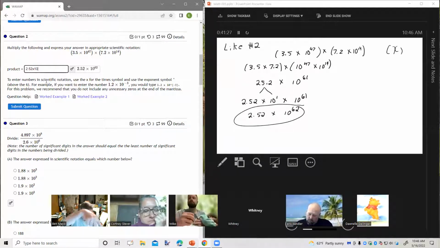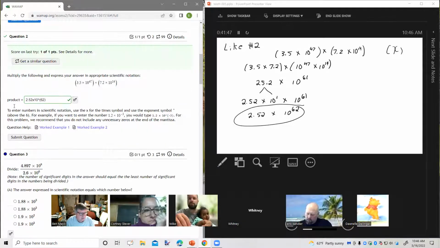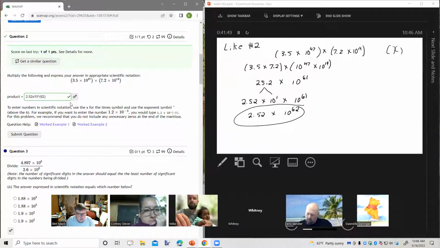And then I'm going to use that little caret key that's above the 6 on your keyboard. So shift, there's the little caret. Okay. And then a left-hand parenthesis, which is above the 9, and a 62, and then a right-hand parenthesis, which is above the 0. Okay with that? And we'll submit that question and see that it's correct. We okay with that? Any questions about how I did that?